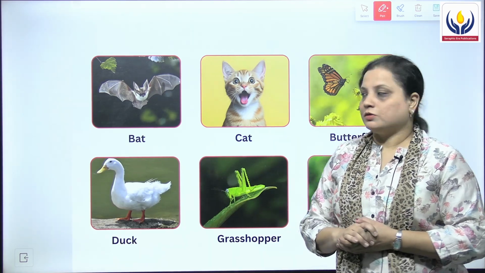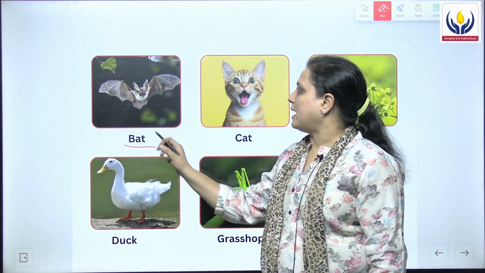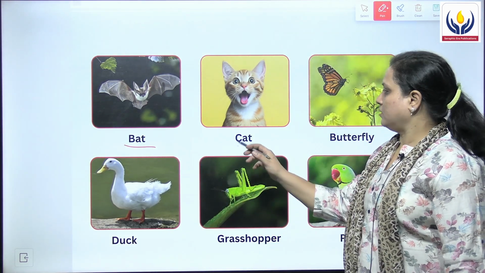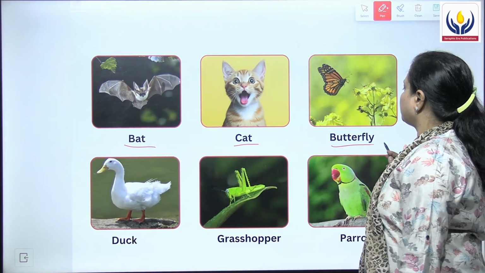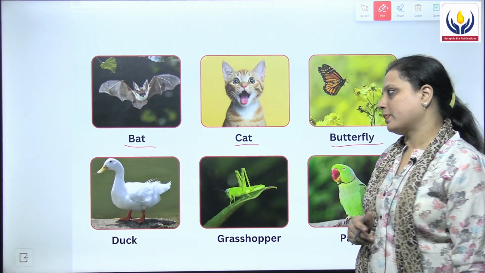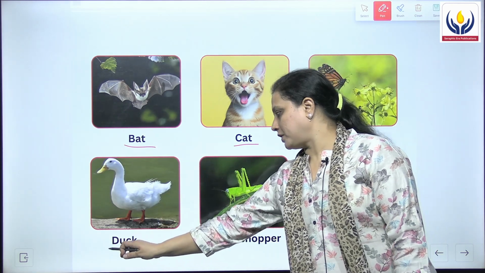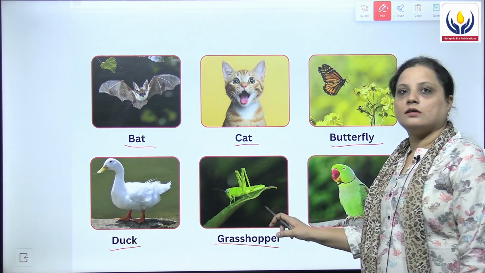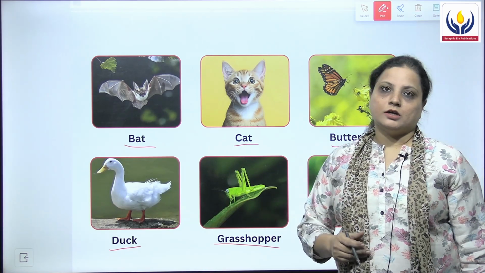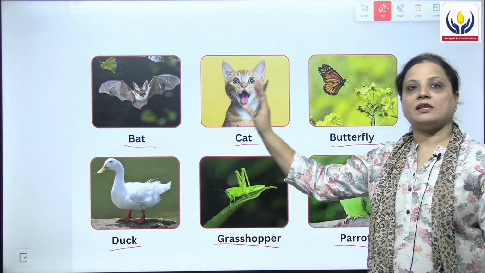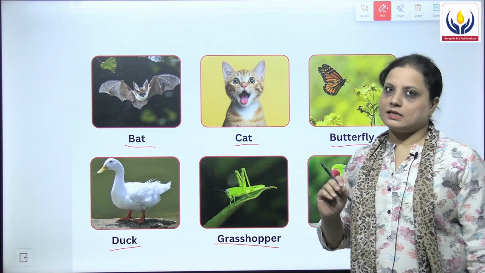On the next page, they have given the picture of a bat. This is a bat. What is this? This is a cat. And the next picture is of a butterfly. Then we have a duck over here. This is a grasshopper. And the last picture is of a parrot. So just now you have seen various pictures of various animals.